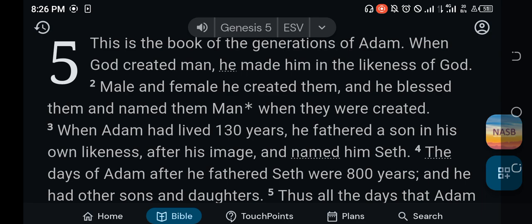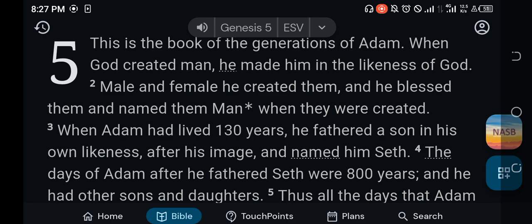He created him, and here the him is male and female persons, and he created them, and he blessed them, and named them man. Look at this. So the language of the Bible is very instructive.